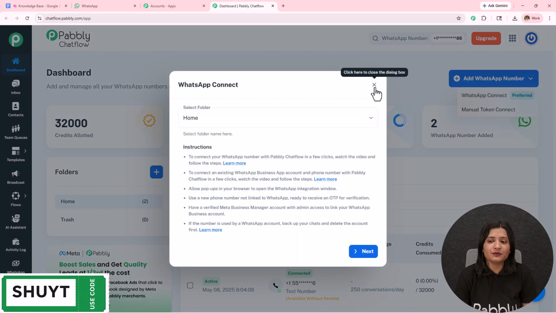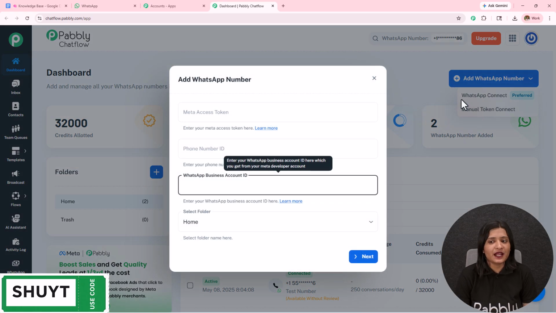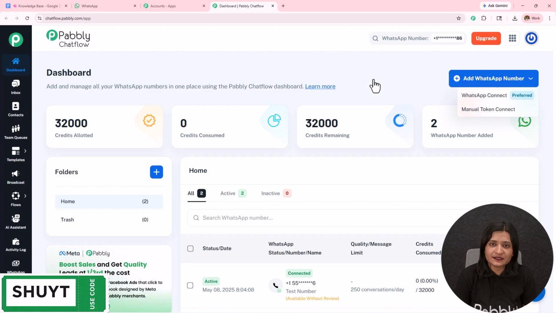to add your WhatsApp to your Pabbly Chatflow, or you can also use a manual token. If you want to get the step-by-step process, the detailed video is given in the description. You can check that out. Also on the left-hand side, we have the most important features of Pabbly Chatflow, and the detailed video is available in the description. Now we have to create an AI agent.